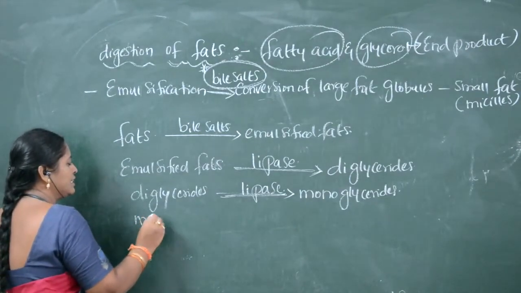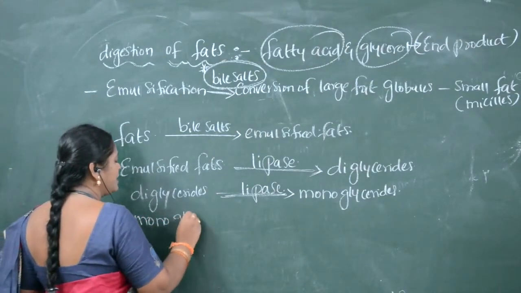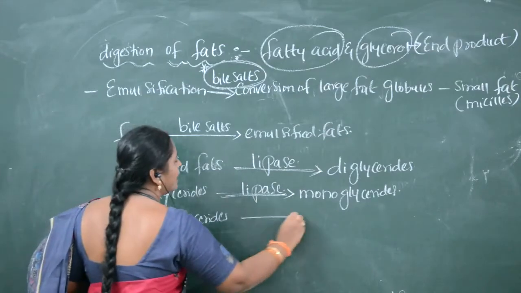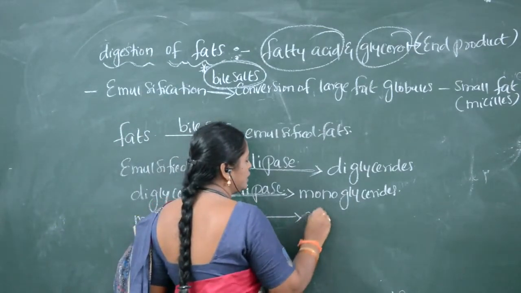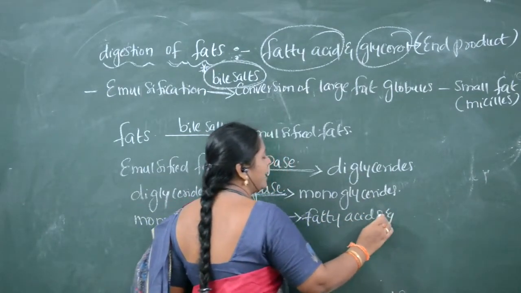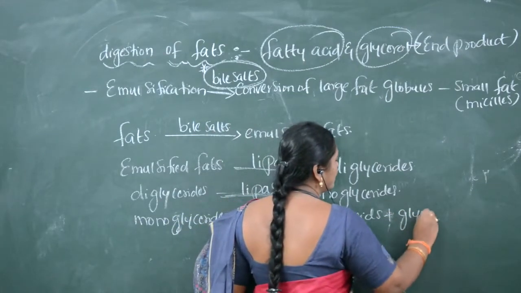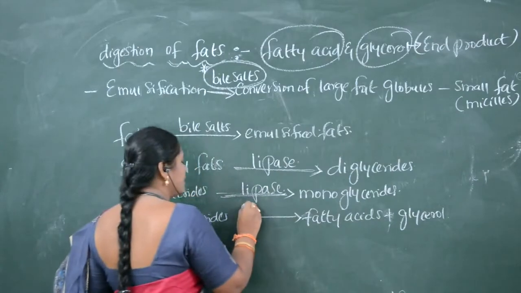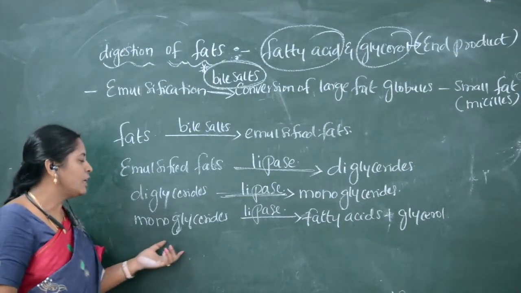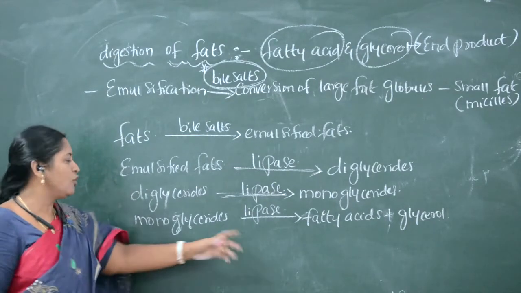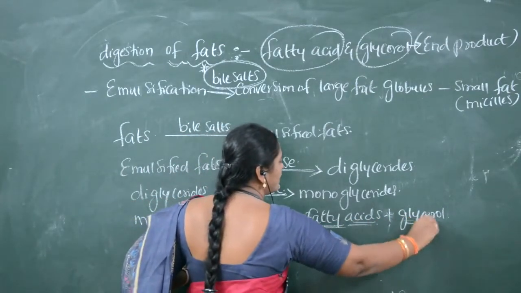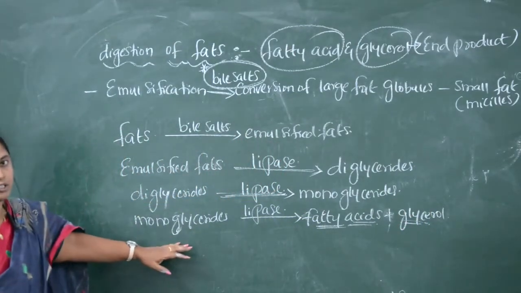Again these monoglycerides are converted to fatty acids and glycerol by the action of lipase. So in this way, the fats are digested and the end products, fatty acids and glycerol, are formed. Now fat digestion also took place.